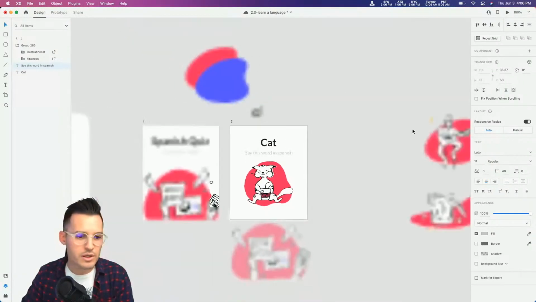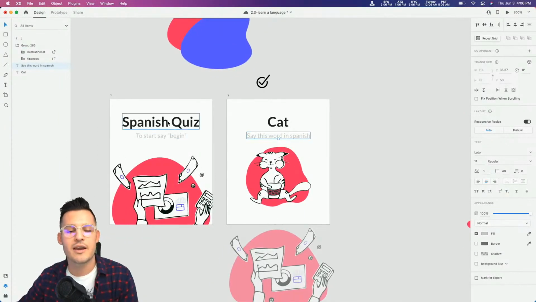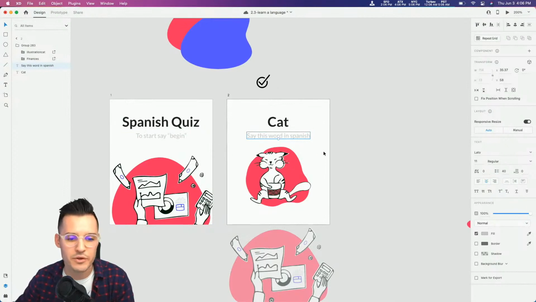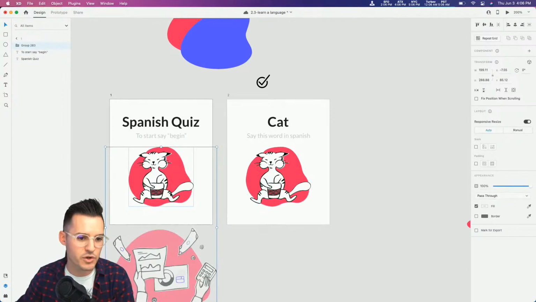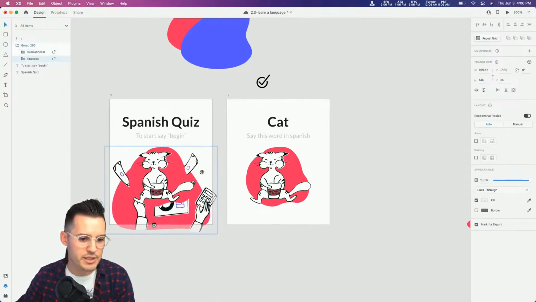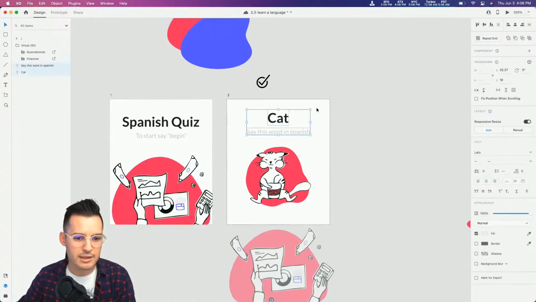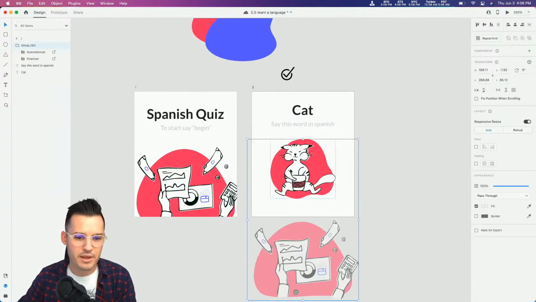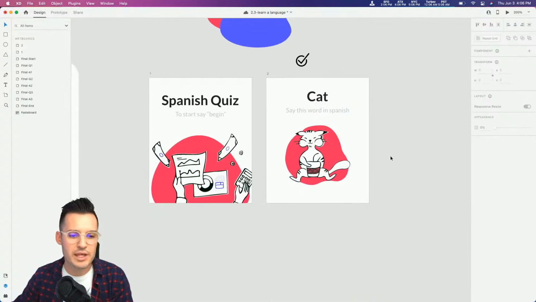Okay, so here's our Spanish quiz. It says say start to begin. So we're always going to have kind of main title up here and then small prompts underneath in that style. So why don't we take this same one that we had here, come over to our first artboard, and why don't we just reverse these? So I'm going to bring this in and bring that one out. And let's just grab these elements and make sure they are centered. They don't look very centered, but apparently they are. Boy, it looks really off center to me. That's okay. And maybe it's just our cat illustration is off center. Okay, so that's all we need for that.